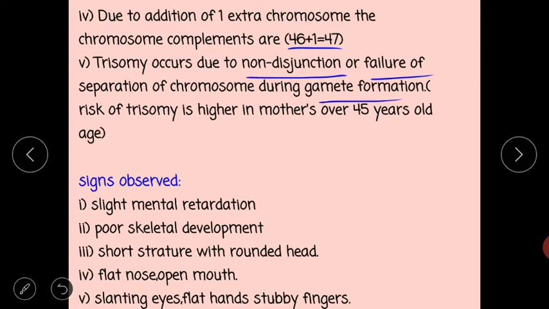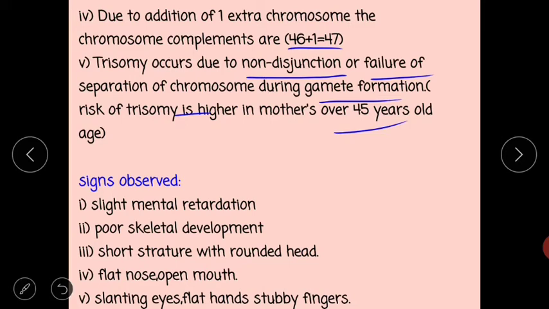Here, the risk of trisomy is higher in mothers whose age is more than 45 years, because at the age of 45 years there is the stoppage of menstrual cycle as well as certain hormonal imbalance. Due to that, the body does not maintain a proper or normal pregnancy.